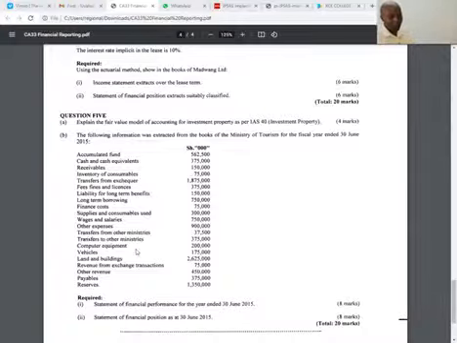Then we have revenue from exchange transactions. The other revenue, of course, that will go to where? That will go to the statement of financial performance, which is our income statement in the language of a private sector. Payables and reserves, those ones will go to where? Those ones will go straight away to the statement of financial position. So once we've been able to map out that one, then everything becomes very easy.